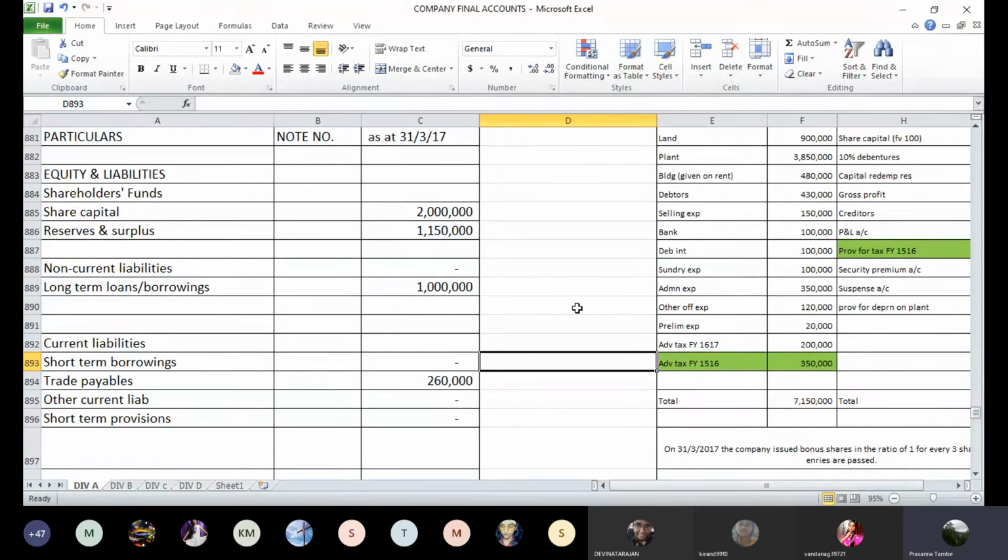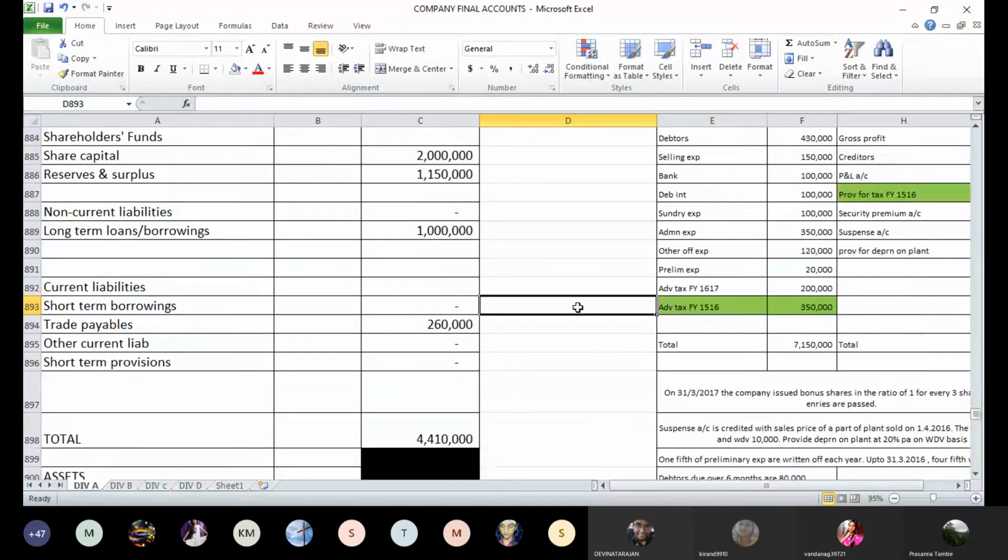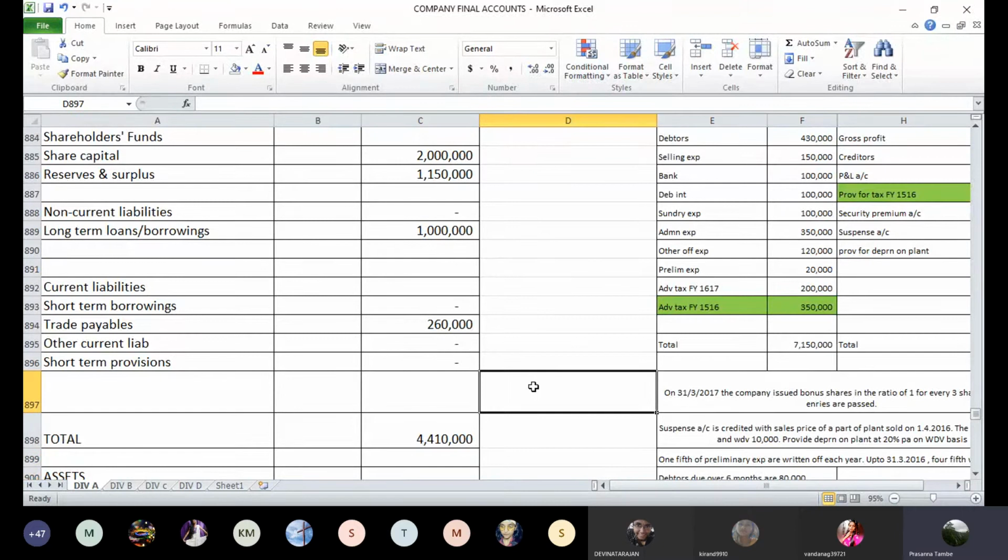These are the final numbers that you will get in the balance sheet. Are you getting this? Check the numbers on the liability side. Check your totals. Yes, are you able to tally the balance sheet or not?